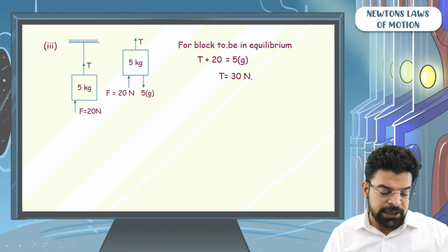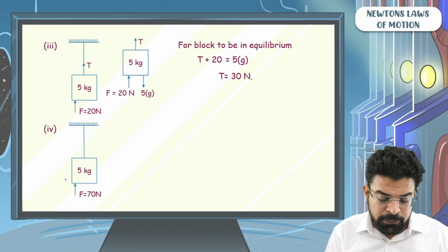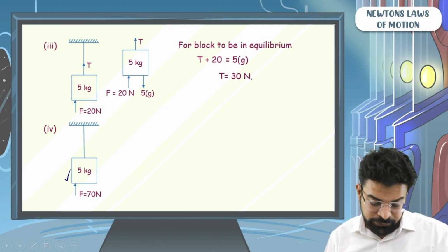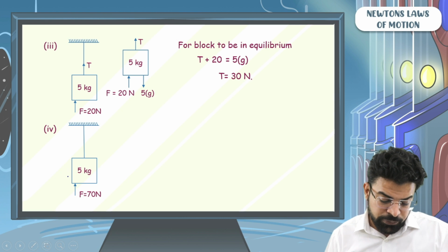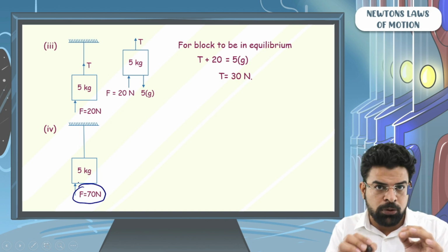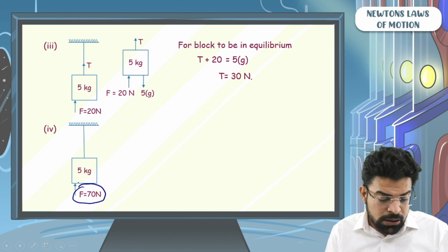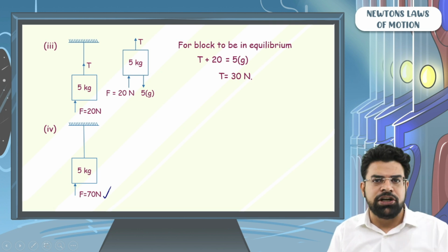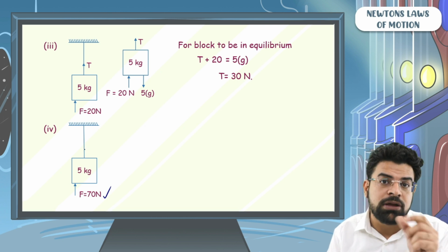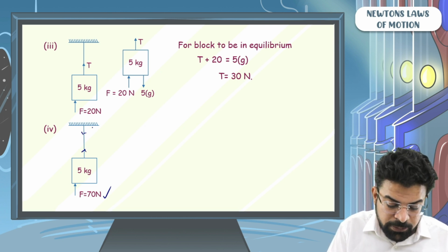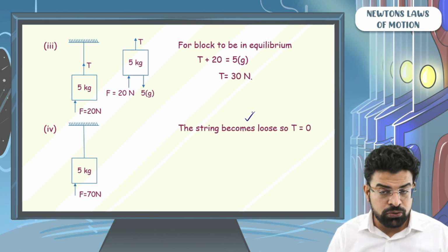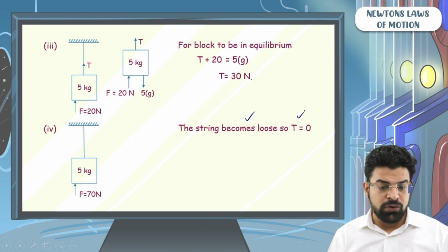Now let's see the next example. Let's say we have applied an upward force of 70 Newton. Now what will be the tension in the string? Since the external upward force applied is more than the weight of the block, the weight of the block is 50 Newton, but the external upward force applied is 70 Newton, which is greater than the weight. So the string has to apply no force to support the weight. Hence, the string will become loose and the tension in the string will be 0.